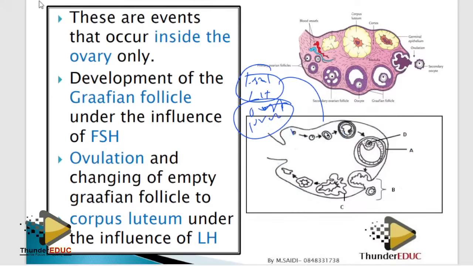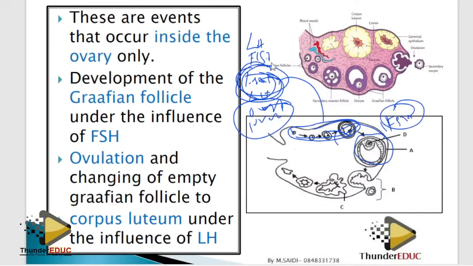Look, here, this one is developing. So it's under the influence of, remember, these 2 hormones. When you're talking about the development, you only talk about these 2 hormones which come from the brain. Follicle-stimulating hormone. This one is developing because of the follicle-stimulating hormone, a hormone which stimulates the development of the follicle. Simple. Done.